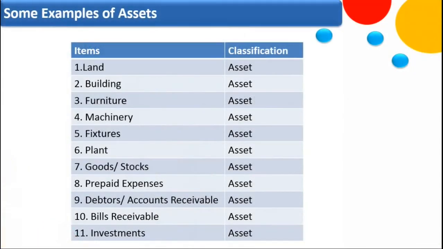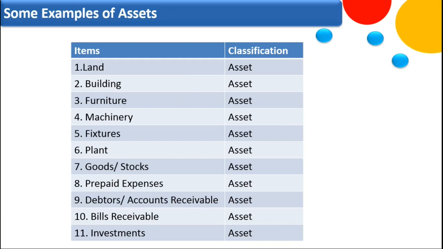The list shown here displays the names of some assets that feature more frequently while recording accounting transactions. Land, building, furniture, machinery, fixtures, and plant are acquired by a business entity for long-term purposes to generate income for the business. So these are regarded as assets. A fixture is an equipment or furniture which is fixed in a position in a building. Plant consists of machinery, building, and equipment at a particular location that is used for production of goods.